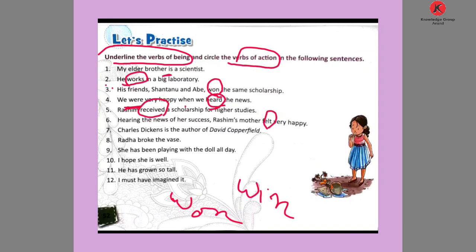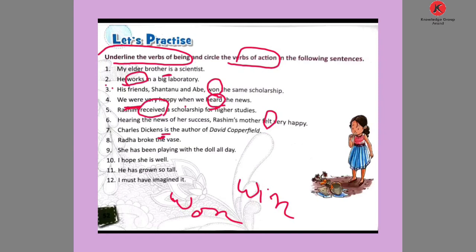Feel, past form, felt. Number 7: Charles Dickens is the author of David Copperfield. So here which word is used? The to be form, is. So you underline the word is.